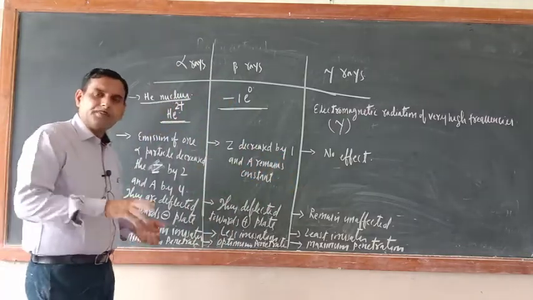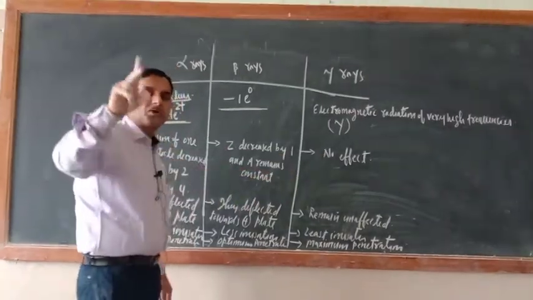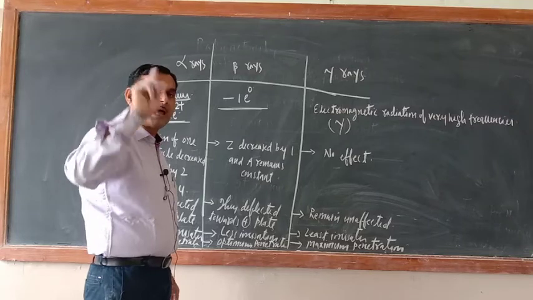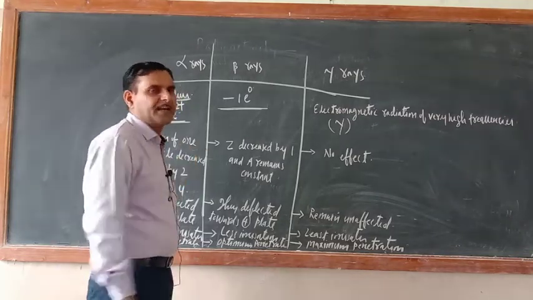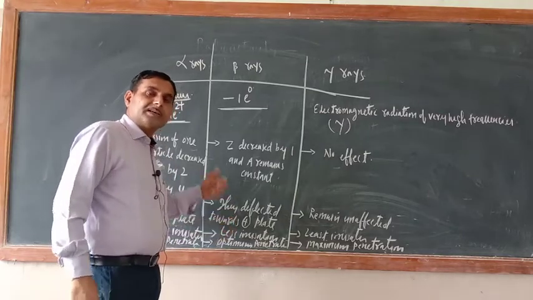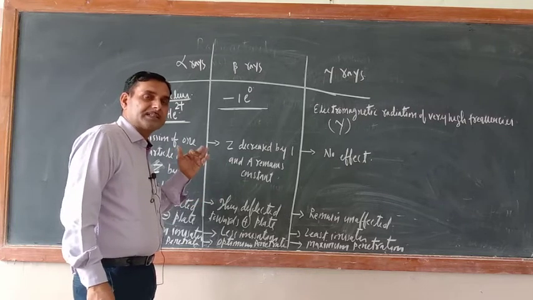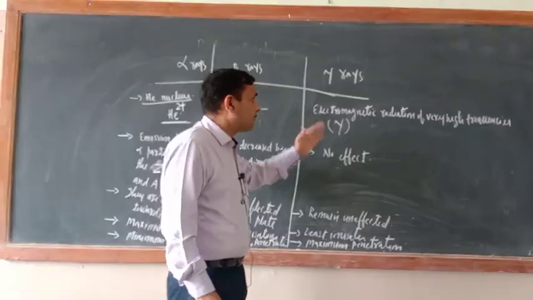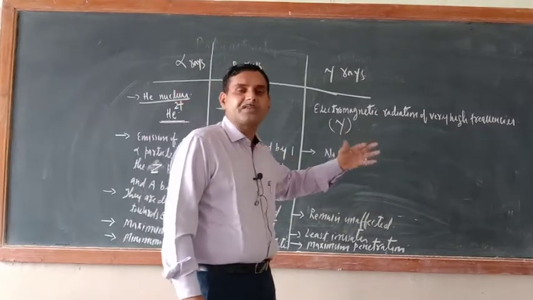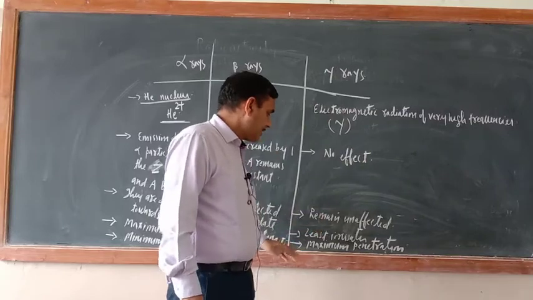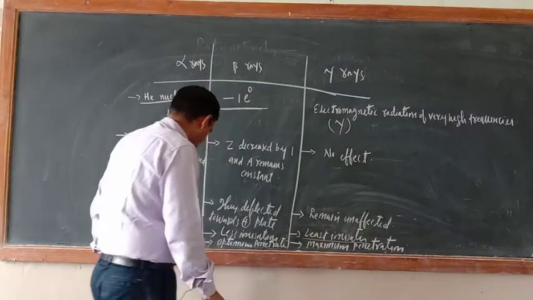Now, if a mixture of gas is there and you are supplying alpha rays, alpha rays will produce the maximum ionization in the gas, because their mass is very high. What about beta rays? Beta rays will produce ionization, but less as compared to alpha rays. And now what about this one? Gamma rays are electromagnetic radiation of very high frequencies. Then they will produce the least ionization.